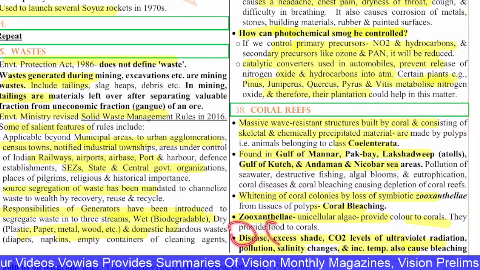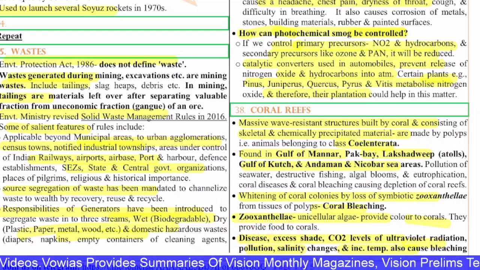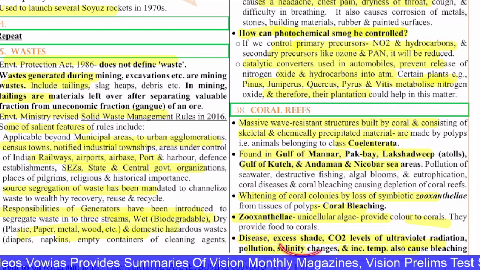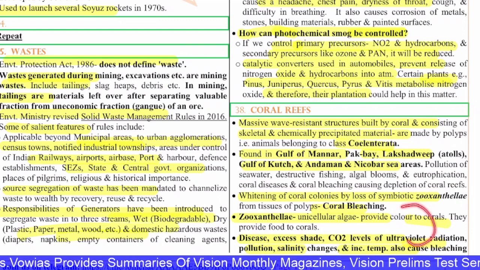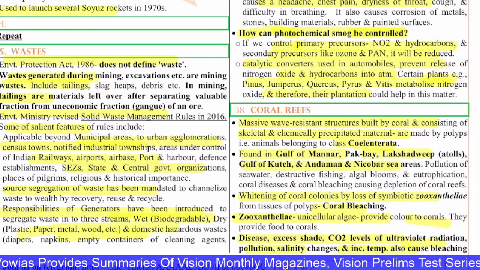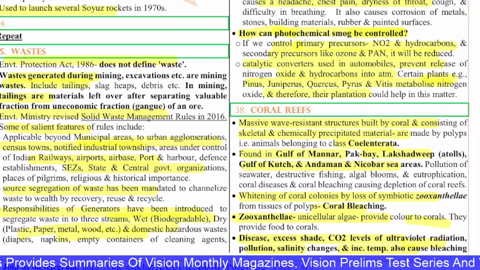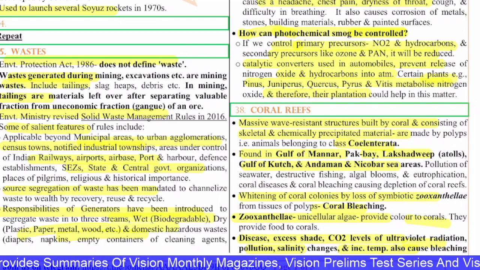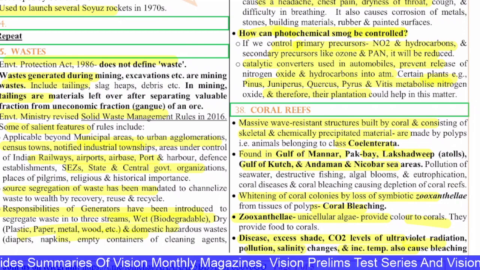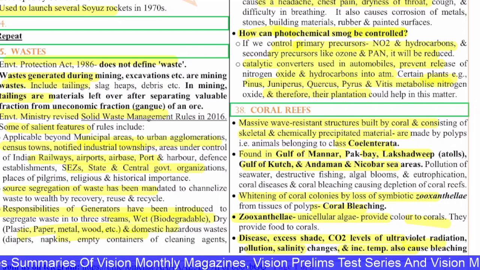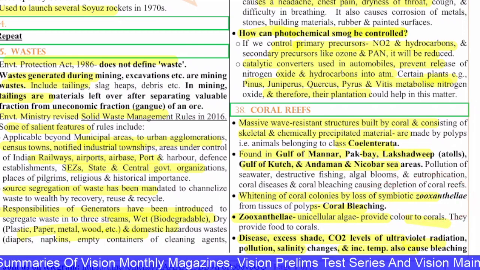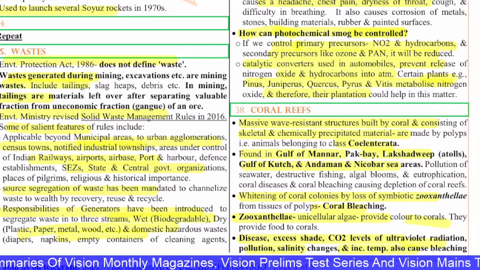Disease, excess shade, CO2 levels, ultraviolet radiation, pollution, salinity changes, increase in temperature, all of these things cause the bleaching. So bleaching is nothing but the zooxanthellae, that is the algae which is living in the tissues of these polyps, they will die, they will leave. That is called coral bleaching. The color of the corals is because of this symbiotic one, that is zooxanthellae.